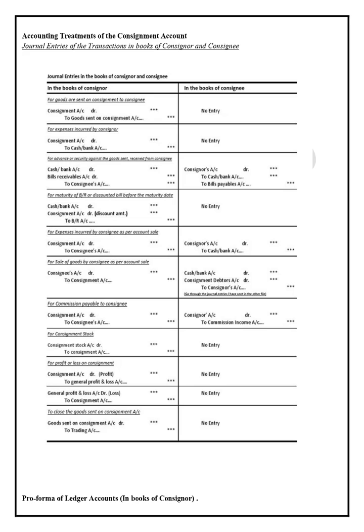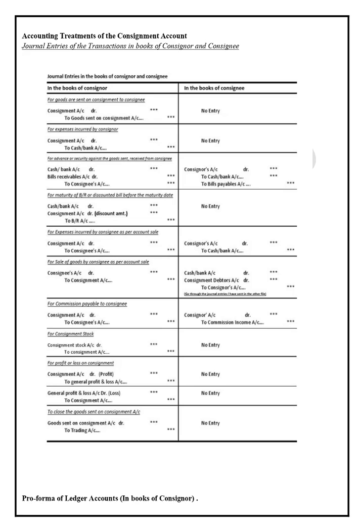For maturity of bills receivable or discounted bills before the maturity date: if the consignee gives bills receivable to the consignor as security for the goods, and the consignor discounts such bills receivable before maturity, then the entry will be cash or bank account debited, consignment account debited. Here the discount amount should be debited to the consignment account, to bills receivable account. In the books of the consignee, there will be no entry.